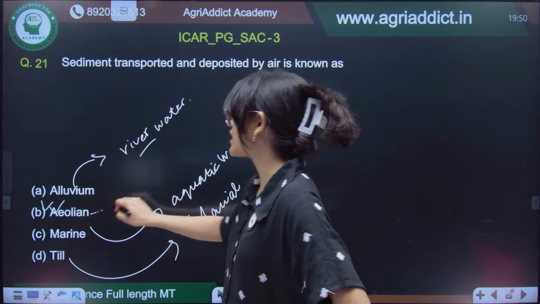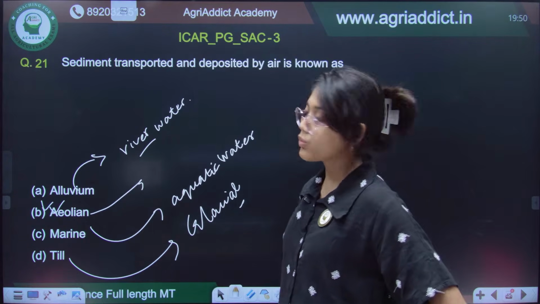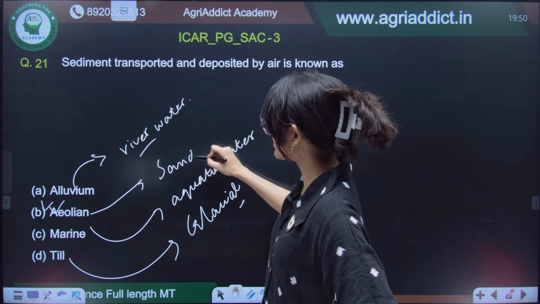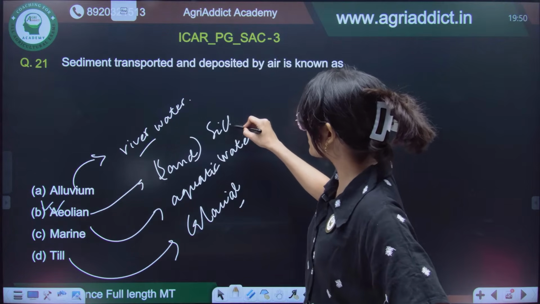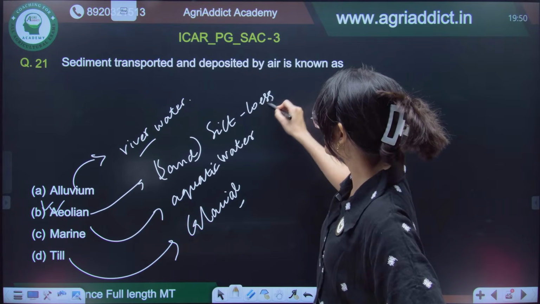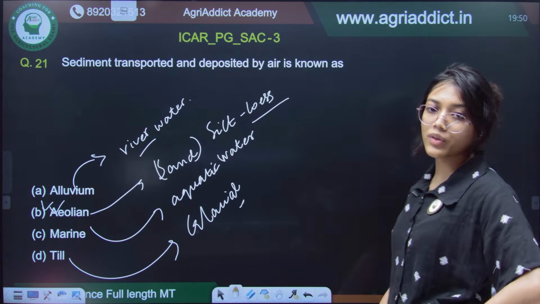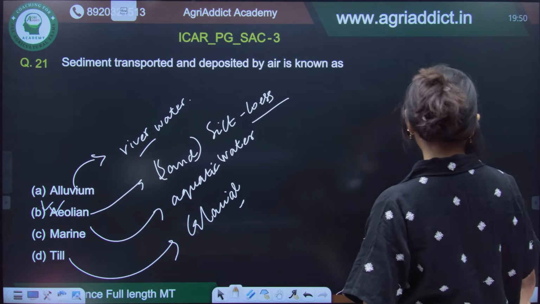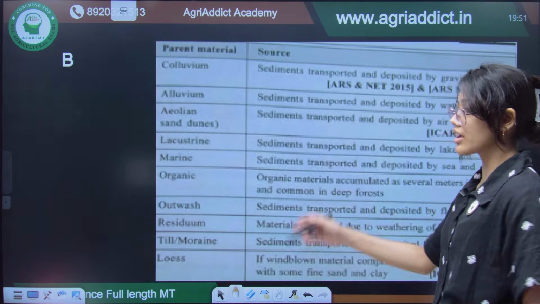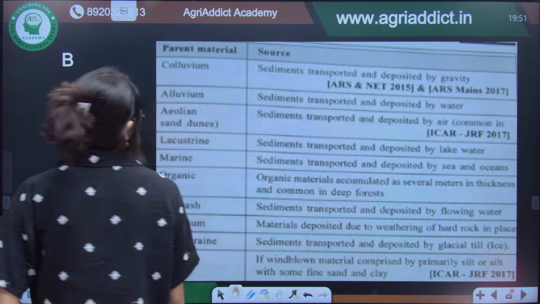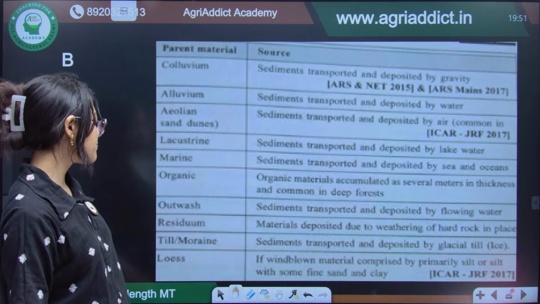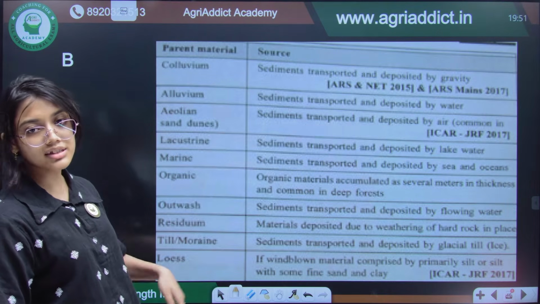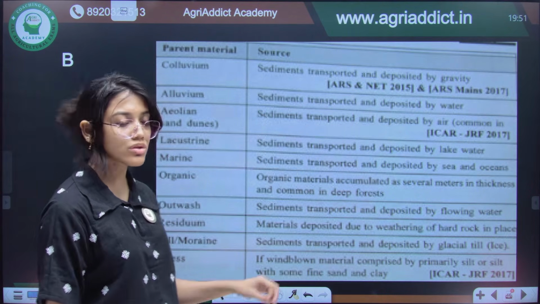So, aeolian, and aeolian will be when sand is dominant, and if silt is dominant, then it is called loess. These are the different weathering agents along with the sediments that are transported. Here we have given a brief description of the different weathering elements and the names of the sediments that are deposited due to them. Please go through it.